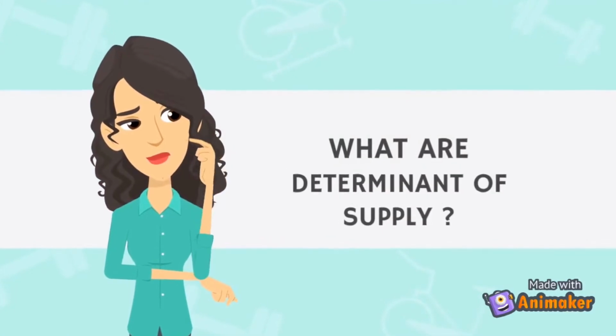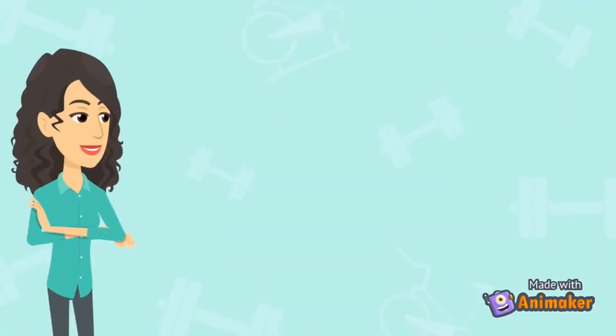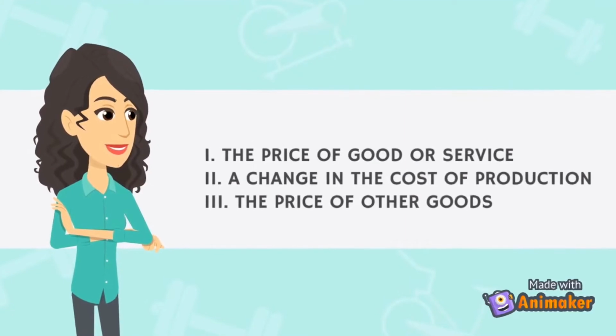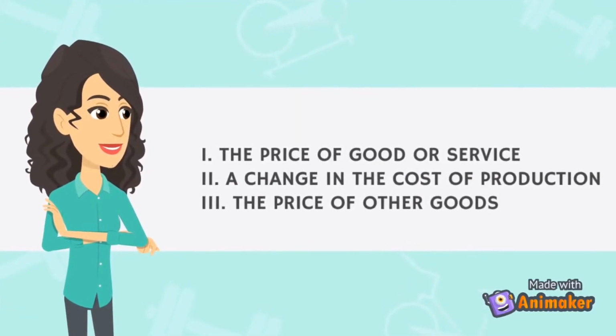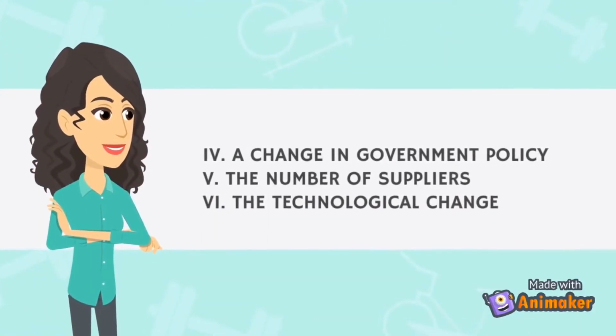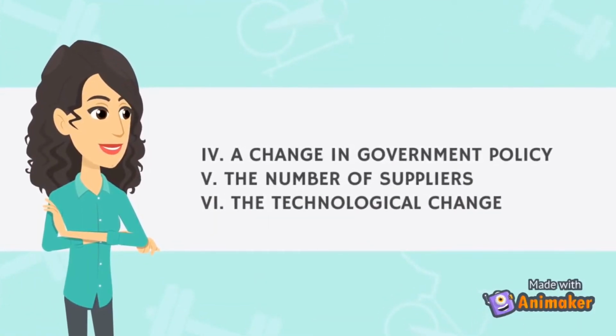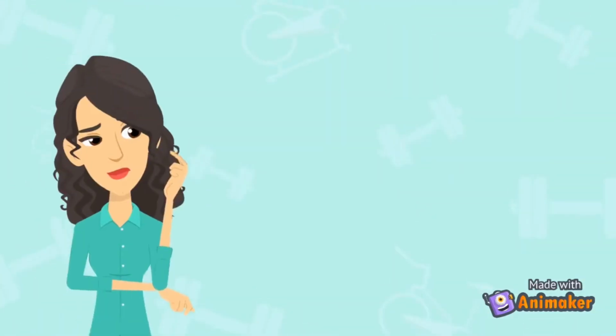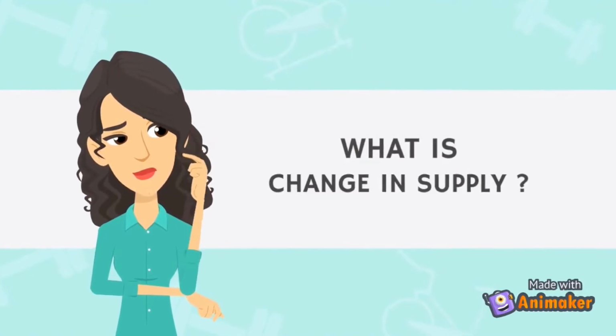What are determinants of supply? 1. The price of goods or service. 2. A change in the cost of production. 3. The price of other goods. 4. A change in government policy. 5. The number of suppliers. 6. The technological change. What is change in supply?